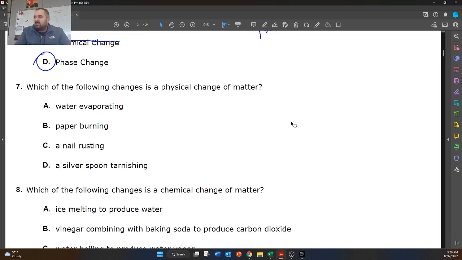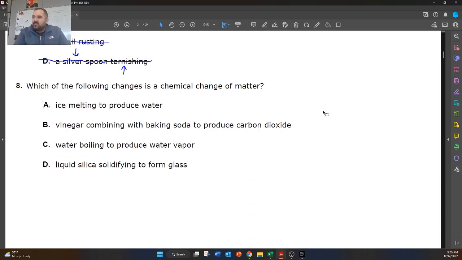Which of the following changes is a physical change of matter? So water evaporating. Evaporation is one of the phase changes that we've talked about. Burning paper, that's a chemical change. A rusting nail, that's a chemical change. And silver, silver tarnishes. If you've ever had anything that's silver and you see it turn a brownish color, that's silver tarnishing or silver oxidizing. It's just reacting to the air around it. And that's a chemical change.